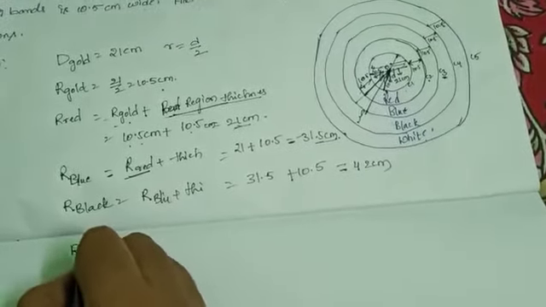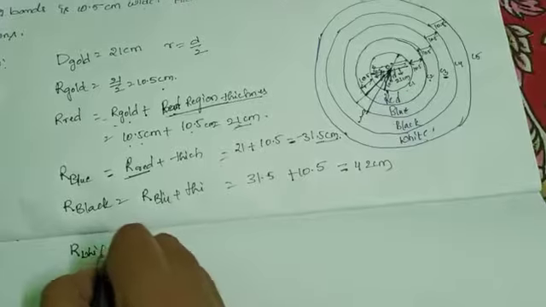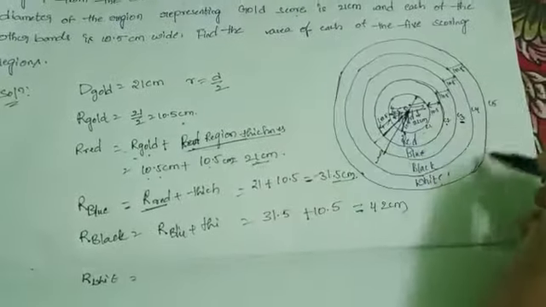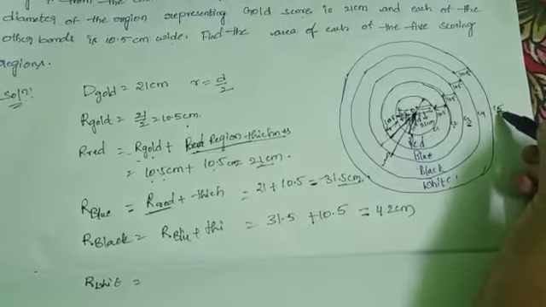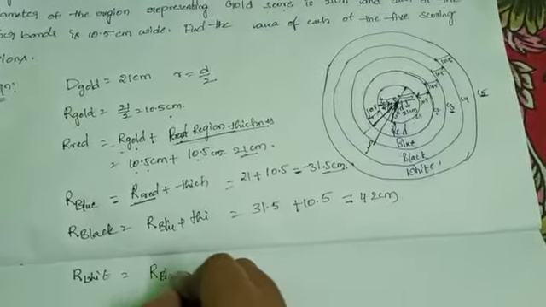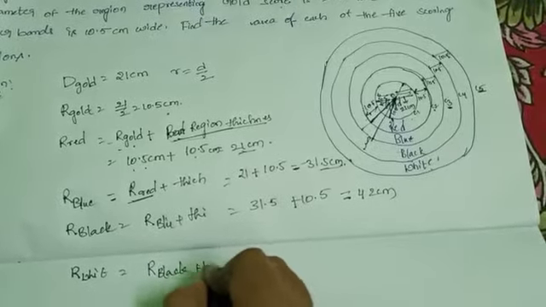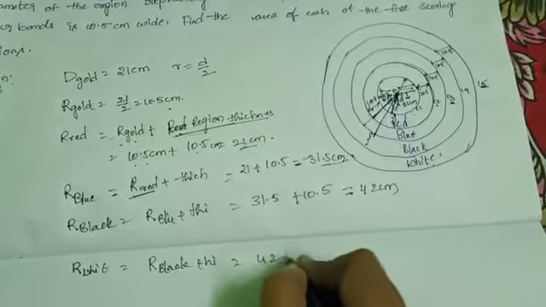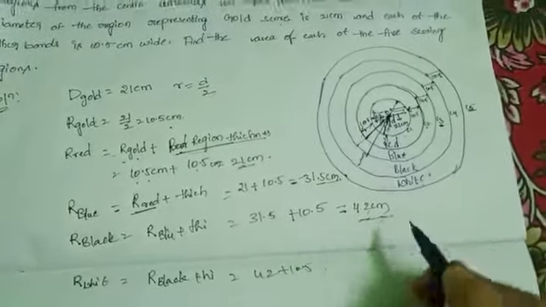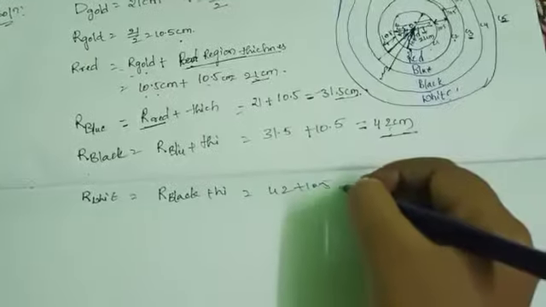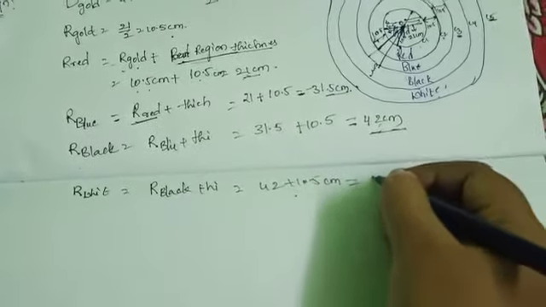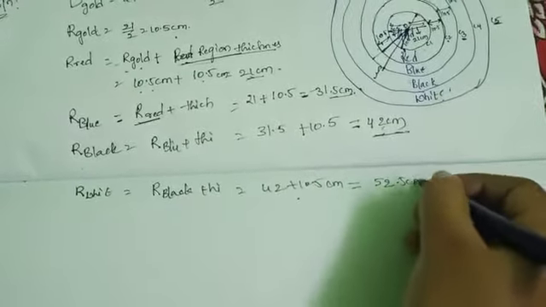Next, the radius of the white region, which means circle 5. The radius of the black region, 42 centimeters, plus thickness 10.5, which is equal to 52.5 centimeters.